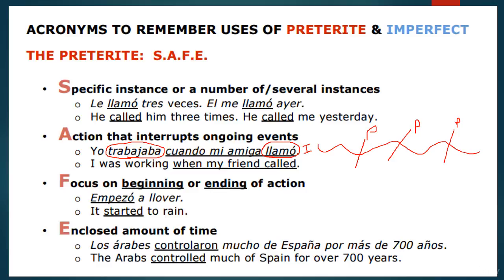And you can see that from the example. You see, los árabes controlaron mucho de España por más de 700 años. Right? So the idea that the Arabs controlled Spain for over 700 years, even though they were in control of Spain for a very long, even reoccurring time, we're referring to this part of history in a singular, definite context. And that's why we see the use of the preterite happening there.